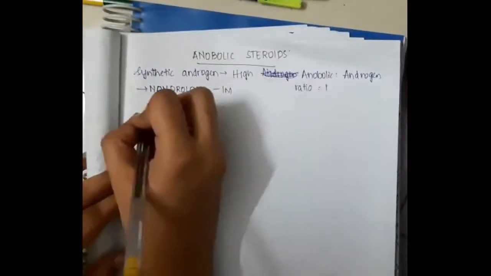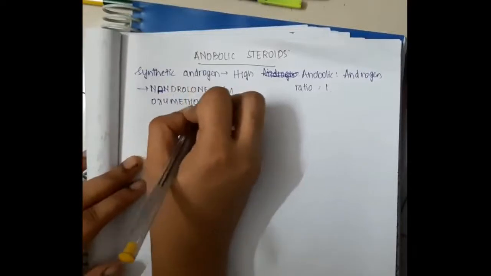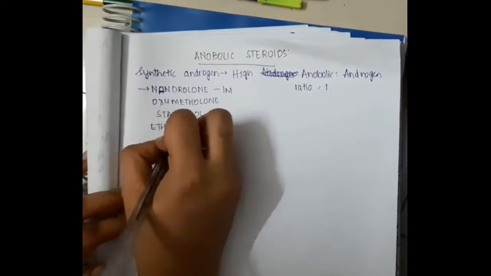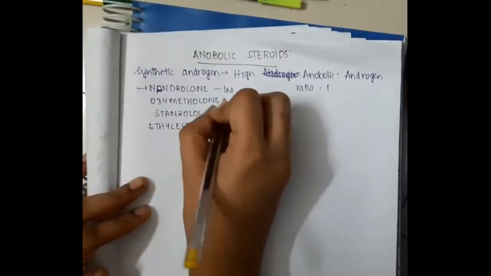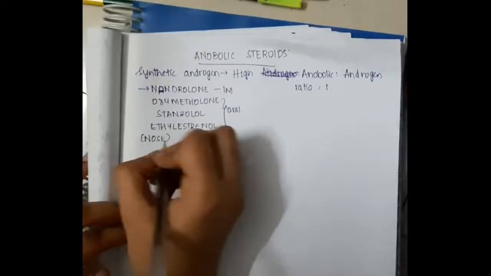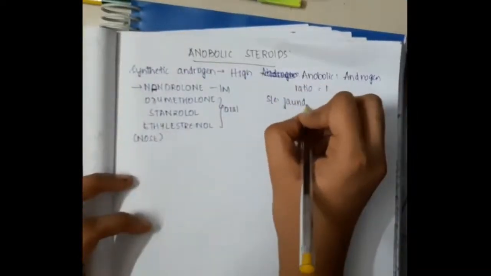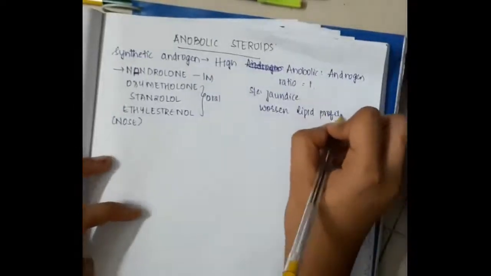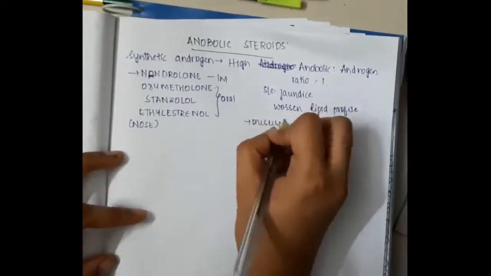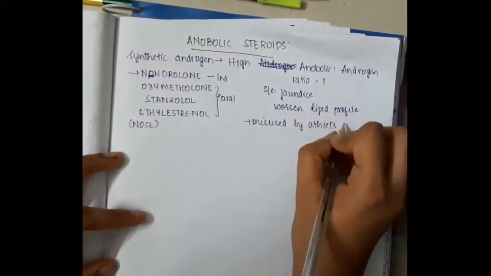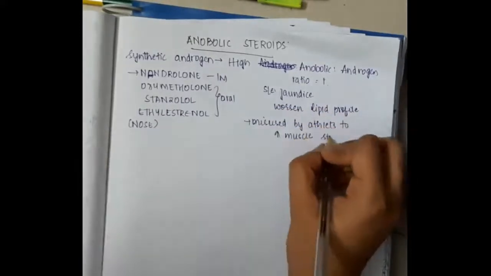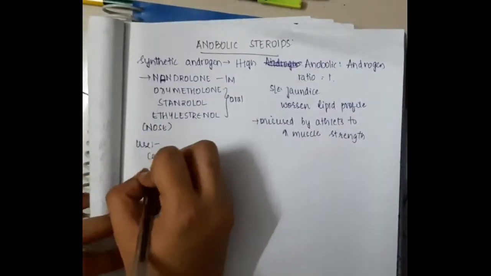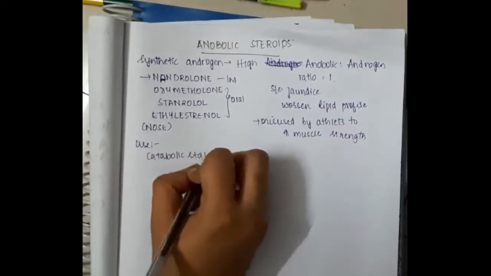The examples can be remembered by the mnemonic NOSE: N for nandrolone, which is given IM; O for oxymetholone; S for stanozolol; E for ethyl estrenol. Oxymetholone, stanozolol and ethyl estrenol are given orally. The other side effects are that it causes jaundice and also worsens the lipid profile. It is also misused by athletes to increase muscle strength, but now this abuse has been stopped.